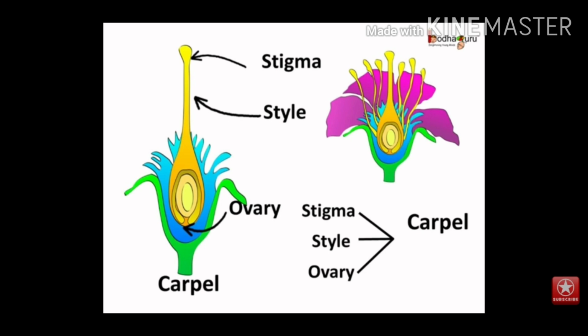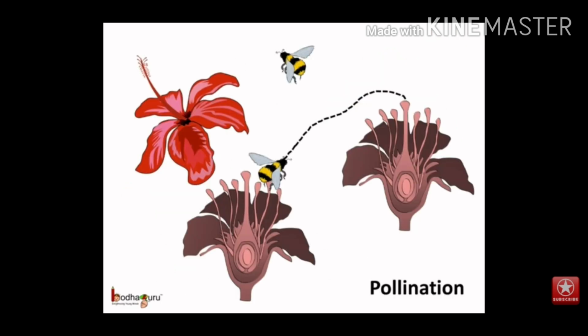Ovary is present at the basal end of each carpel. Hollow style comes up from the ovary. Stigma is present at the tip of style. Ovary contains one or many ovules. Embryo sac is formed in each ovule by meiosis. Each embryo sac consists of a haploid egg cell and two polar nuclei.